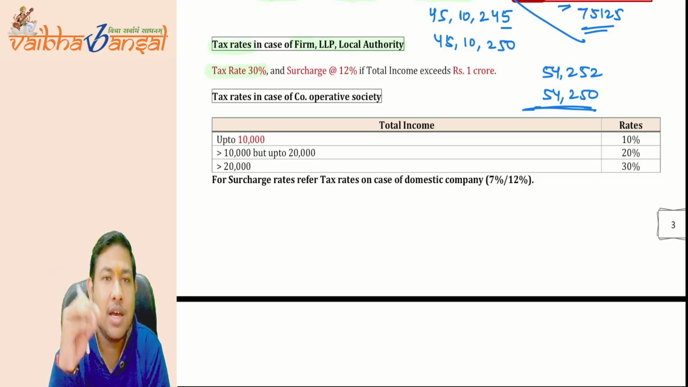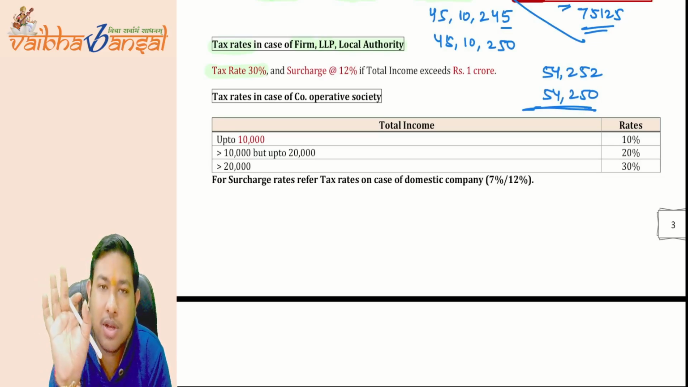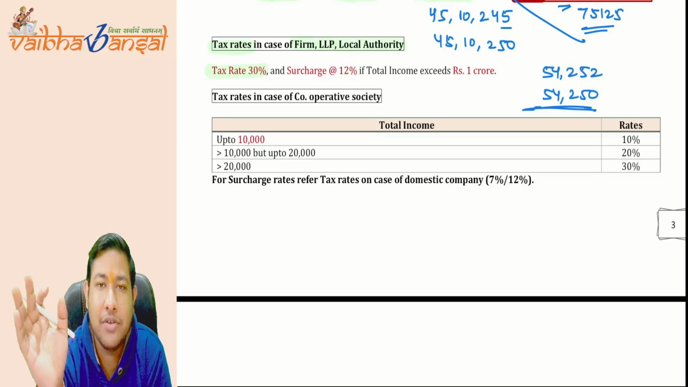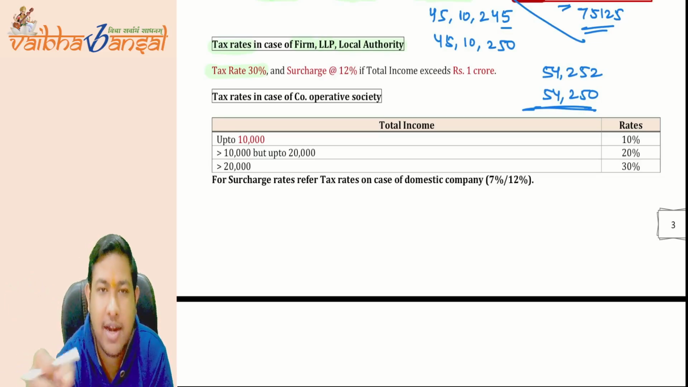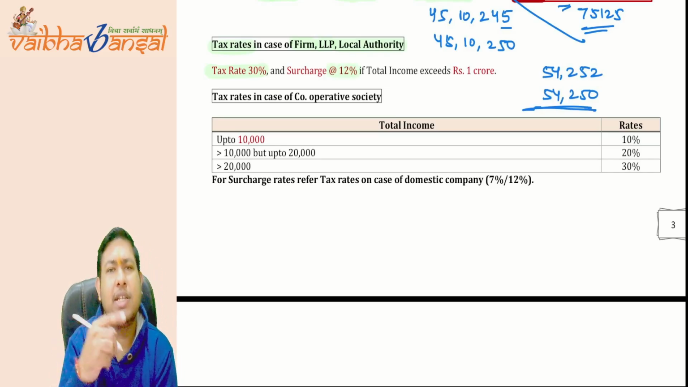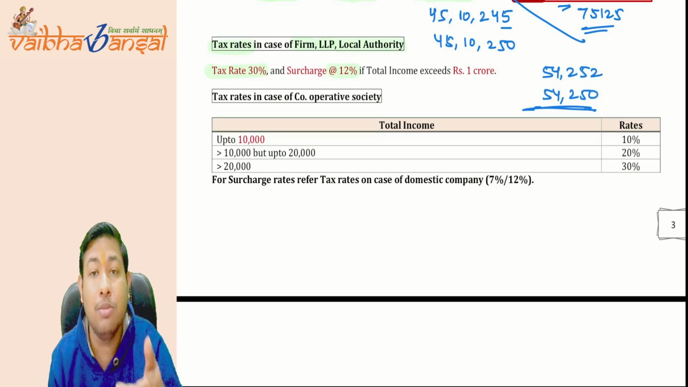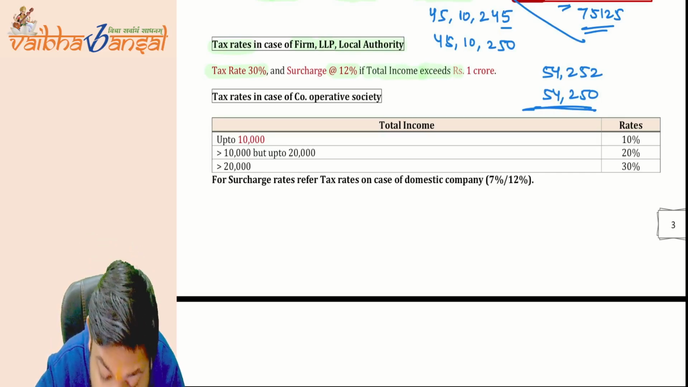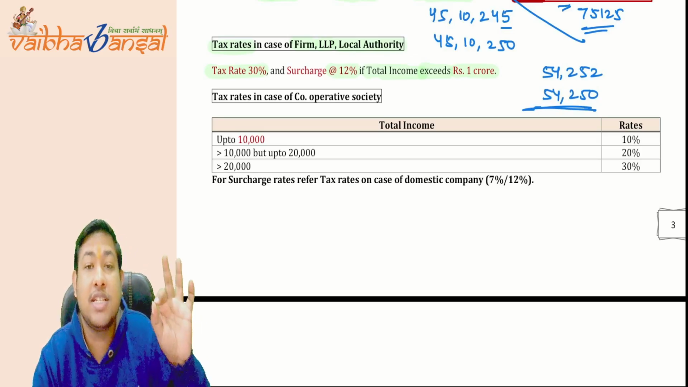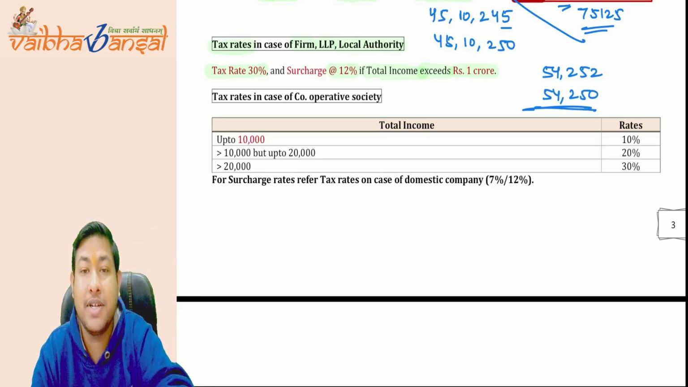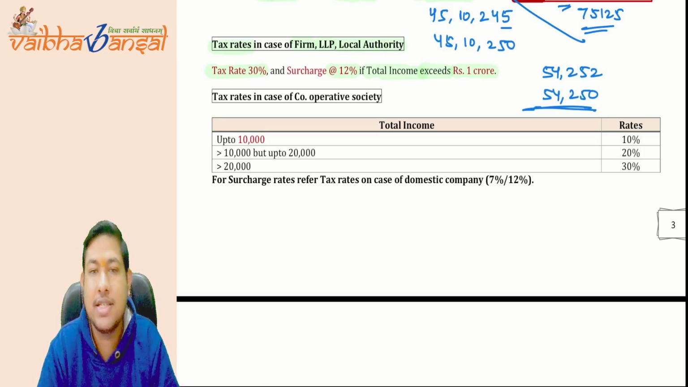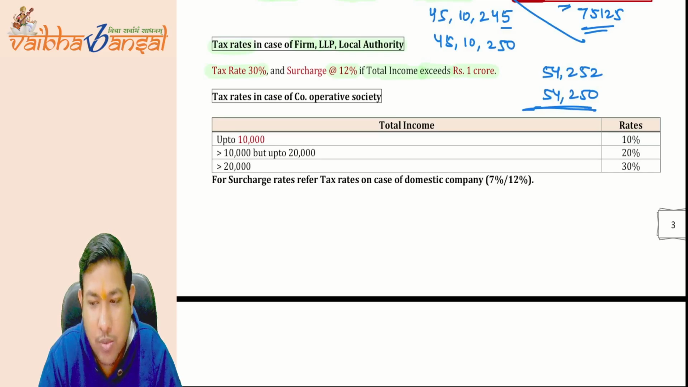If you are earning this, the flat rate is 30%. Directly 30%. There is no slab rate like for individuals, HUF, AOP, BOI. Directly 30%. And the surcharge will be a flat 12%, but to whom? If the total income exceeds 1 crore. So up to 1 crore there will be surcharge? No, there will be no surcharge. The surcharge will only be at the rate of 12% if the total income exceeds 1 crore, and the health and education cess is the evergreen. I hope this point is also clear.